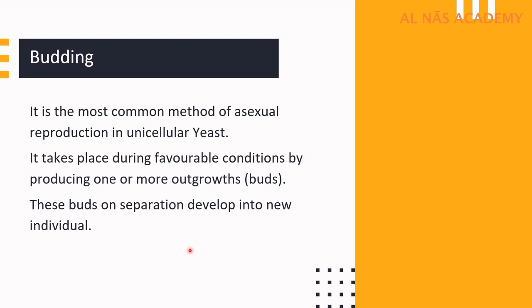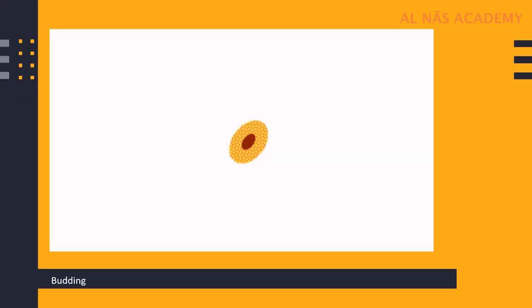Budding also takes place in Hydra. So Hydra reproduces through fragmentation as well as through budding. Here, adult yeast, outgrowth developing. You can see the nucleus has divided, and then you can see many outgrowths.